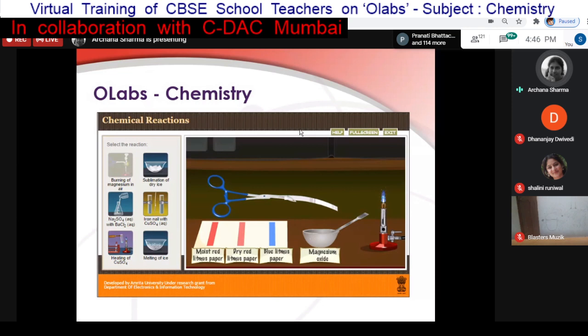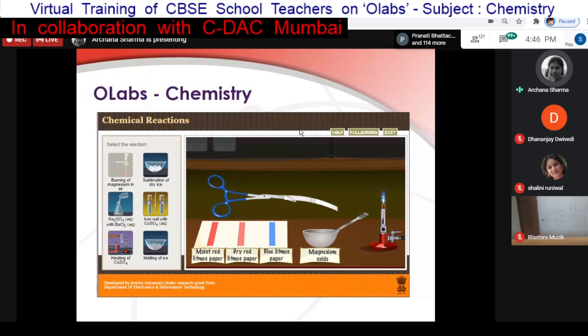Here is a snapshot from biology. In biology, suppose you have a microscope here, then multiple views are possible using technology. This can be shown with properly labeled parts.